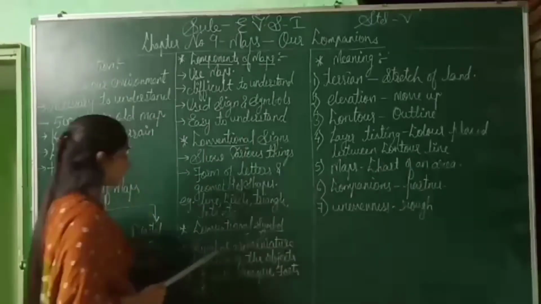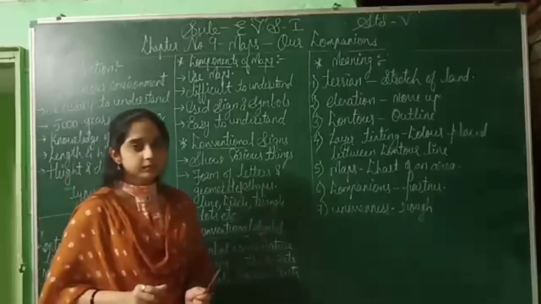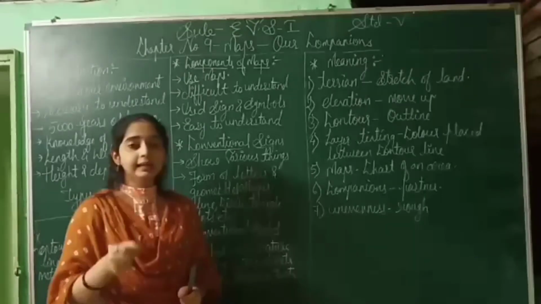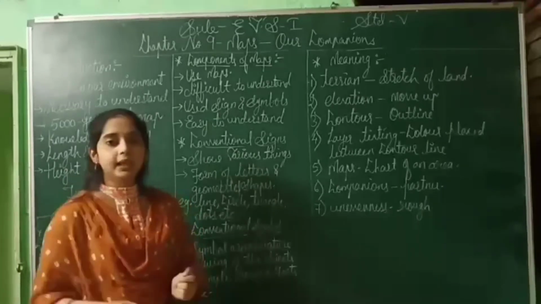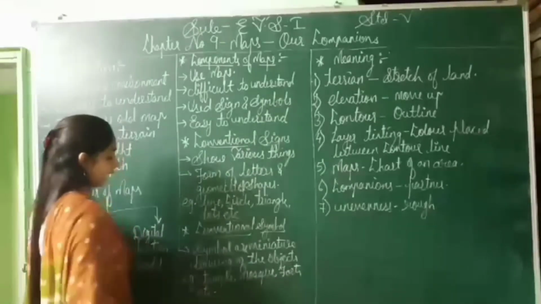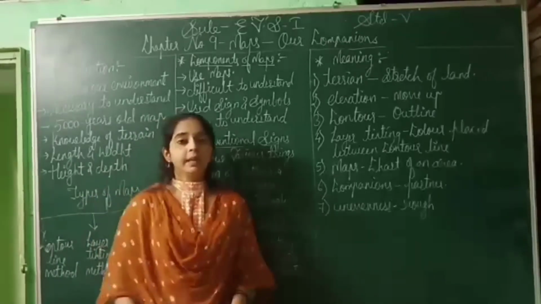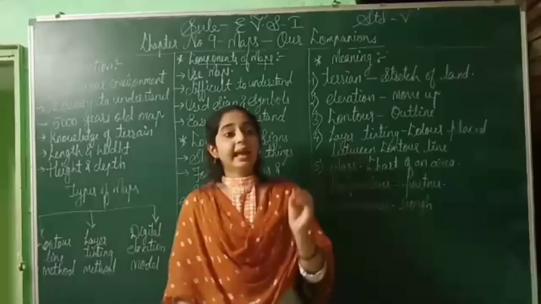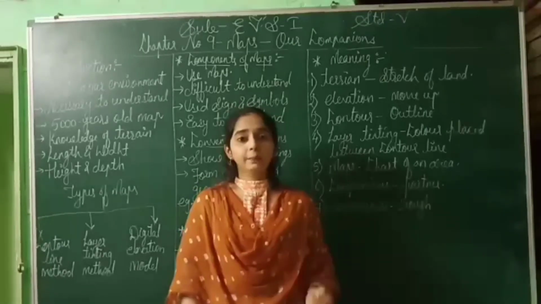See here, symbols are miniature drawings of an object. Miniature means small. So these symbols are very small in size, and in that symbol we draw a particular object to indicate something on the map, for example, temple, mosque, forts, etc. These are some examples for understanding symbols on a map. In any way, a map is very useful to us for finding any route, for finding any particular places. So a map helps us in many ways.